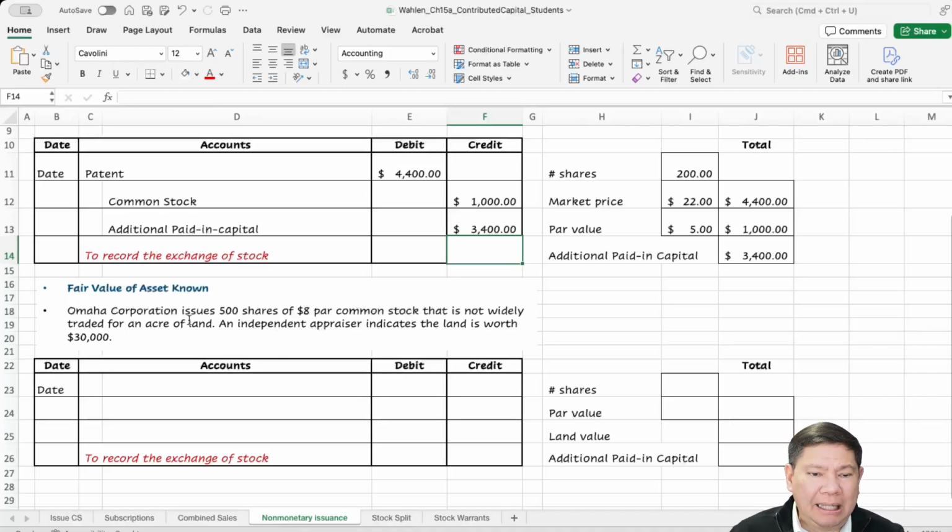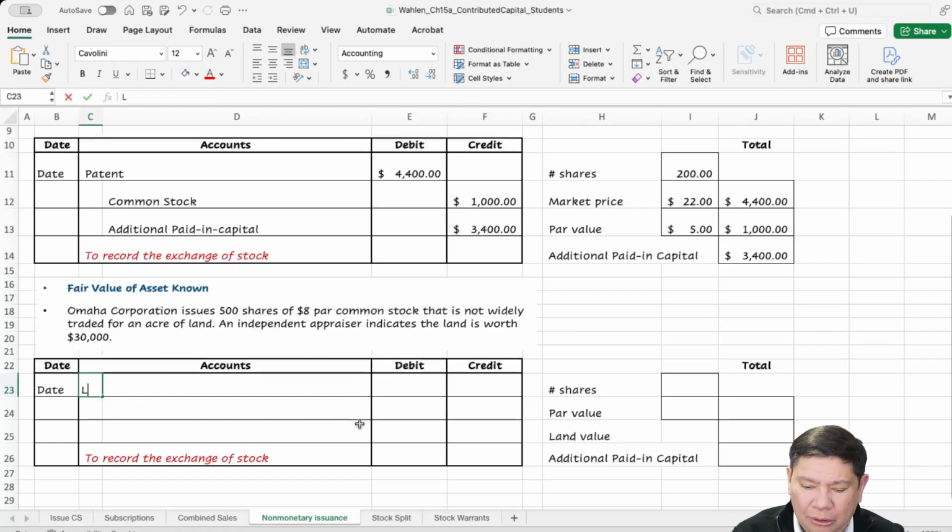So Omaha Corporation issues 500 shares of $8 par common stock that is not widely traded. So if the stock is not widely traded, the price doesn't really reflect the fair value of the stock. Now they're issuing 500 shares, and they know the par value is $8, for an acre of land. On the other hand, there is a fair value of the land, which is $30,000 from an independent appraiser.